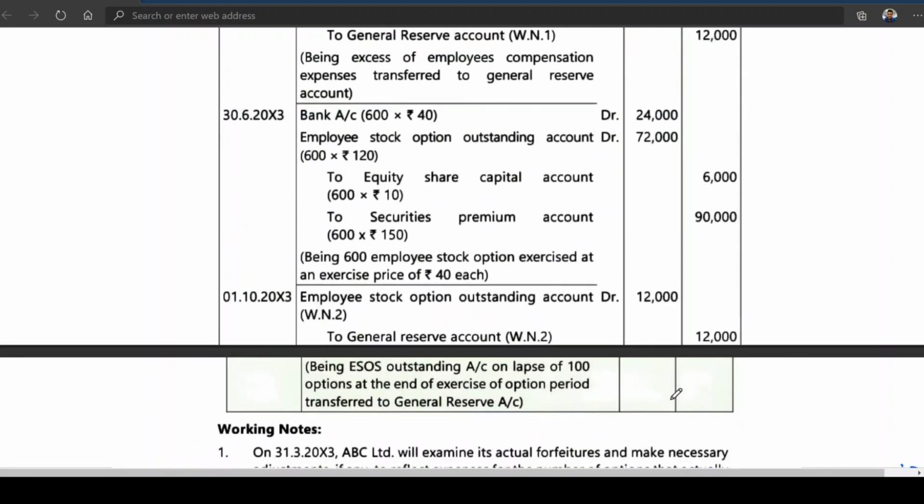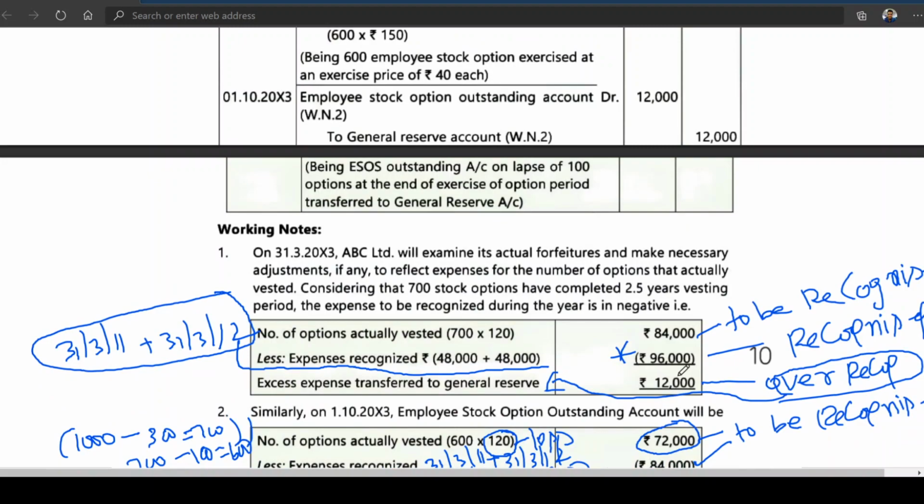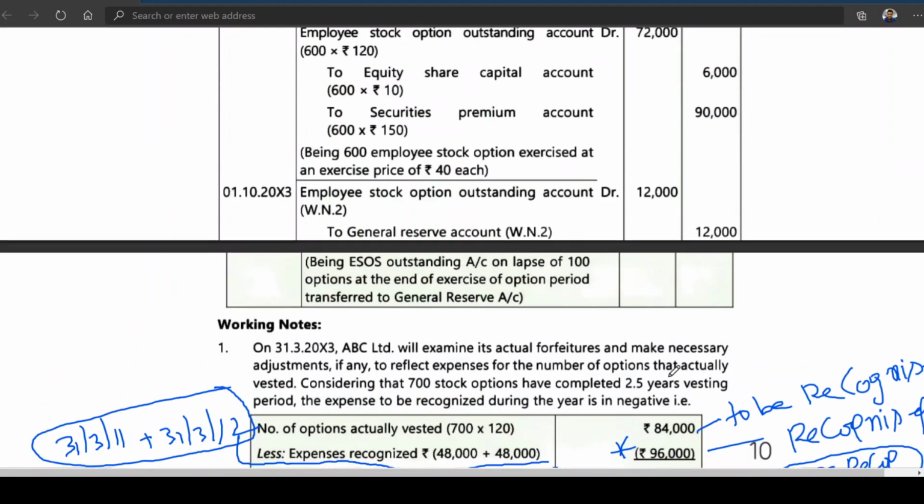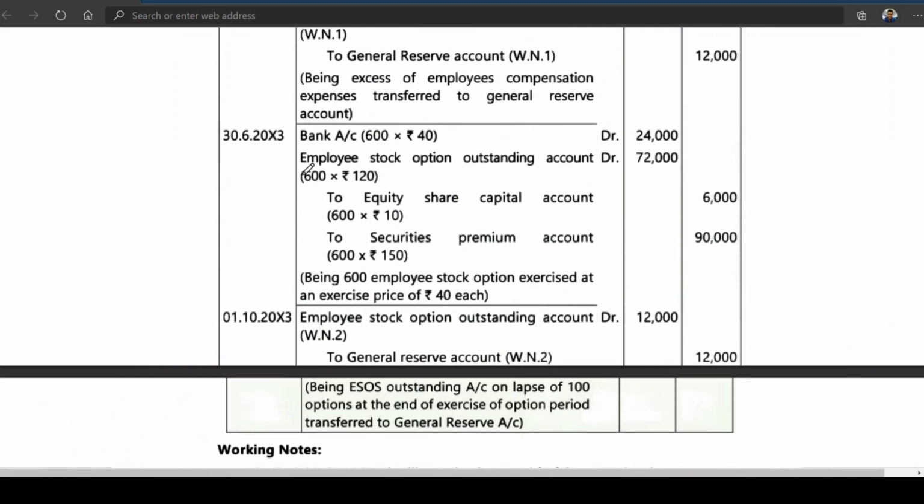So this I have already explained. 96, but how many options? They have exercised 600. This is 30th June 2013.